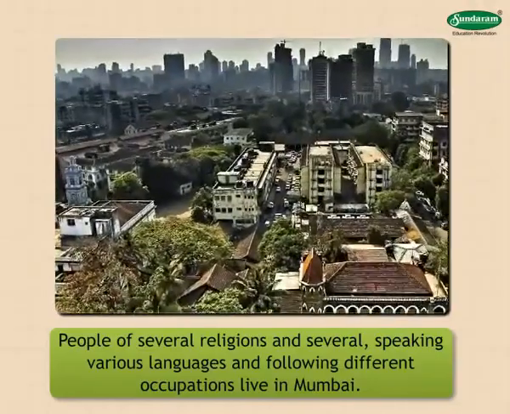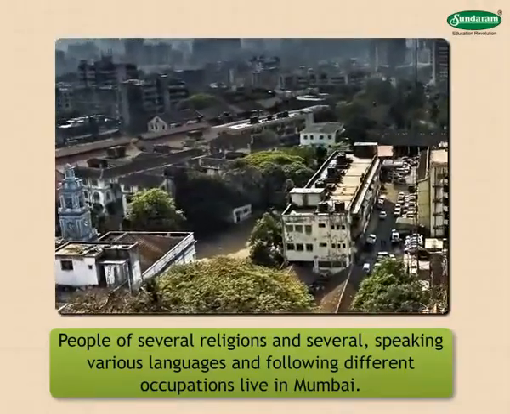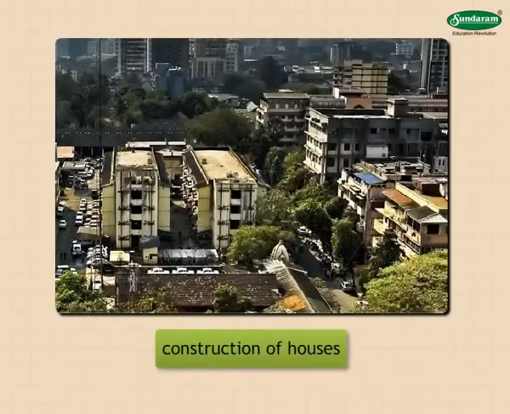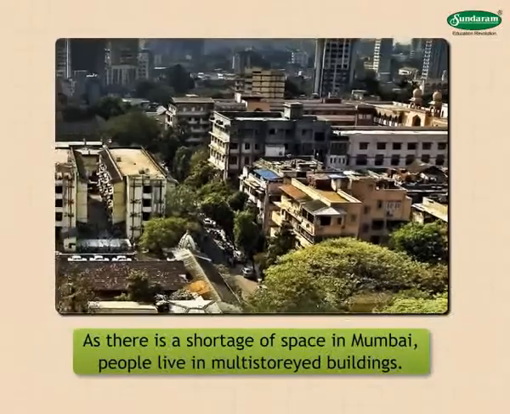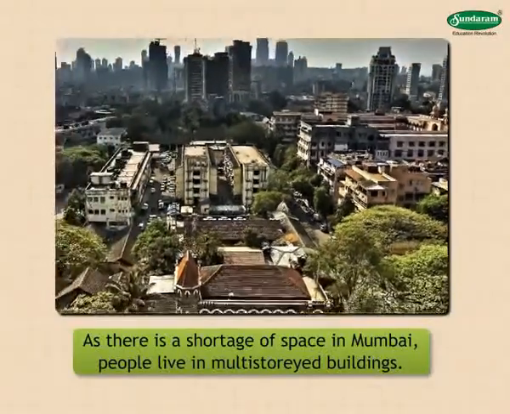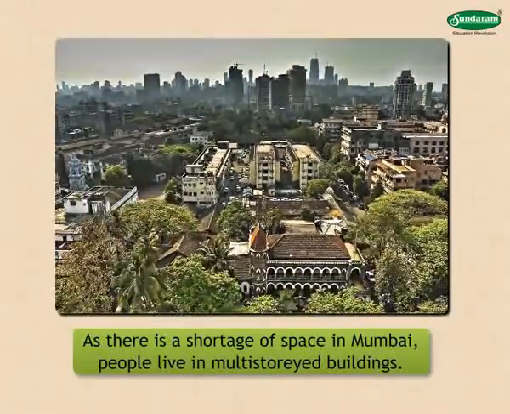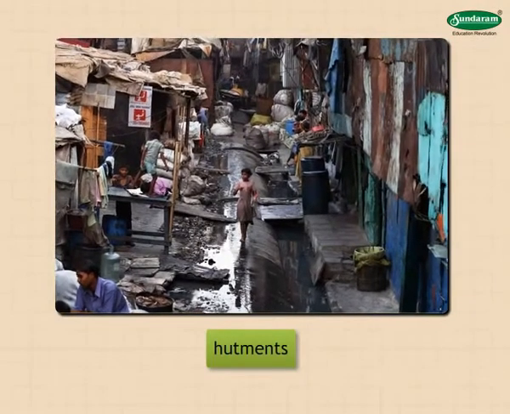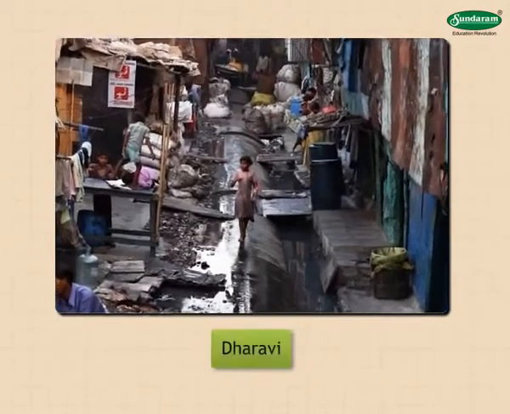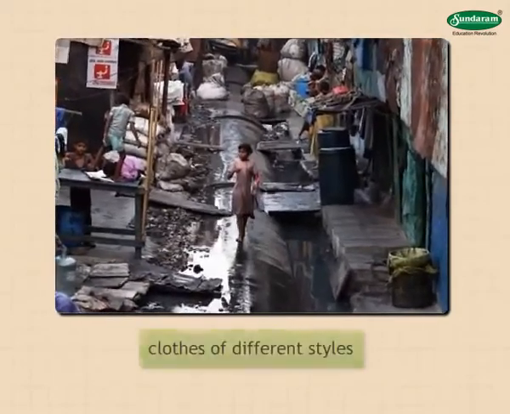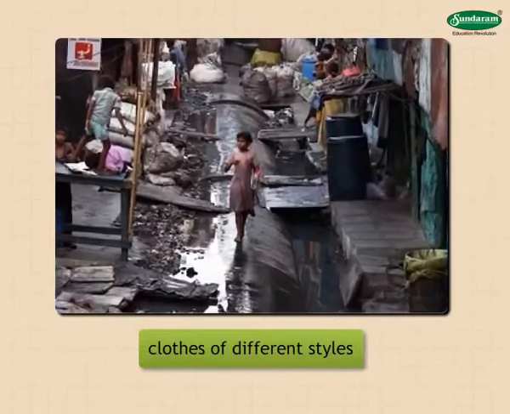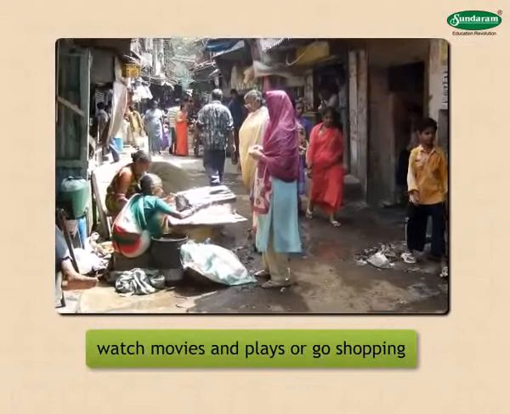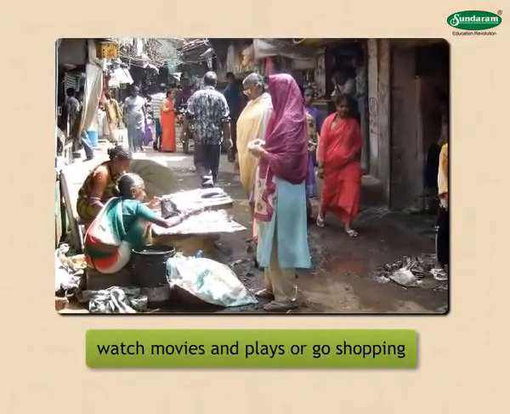The modern lifestyle of Mumbai has had an influence on the plans and construction of houses. As there is a shortage of space in Mumbai, people live in multi-storied buildings. Some people have to live in hutments. The biggest slum in Mumbai is at Dharavi. People here wear clothes of different styles. People often watch movies and plays or go shopping in big markets.